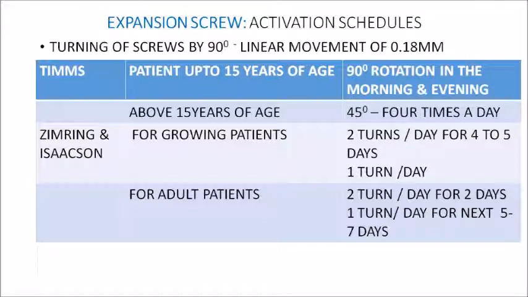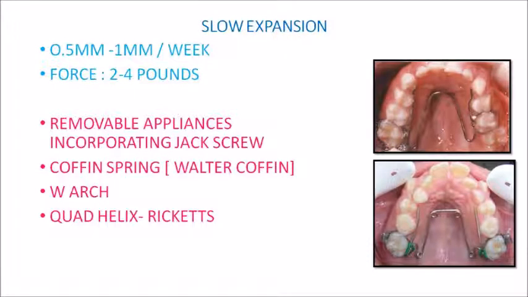According to Simmering and Isaacson, for growing patients, daily you will give 2 turns per day for the initial 4 to 5 days. After that you will give only 1 turn per day. For adult patients, you will be giving 2 turns per day only for 2 days. For a minimal number of days you are giving 2 turns, and after that 1 turn per day for 5 to 7 days. So we have seen much about rapid expansion.